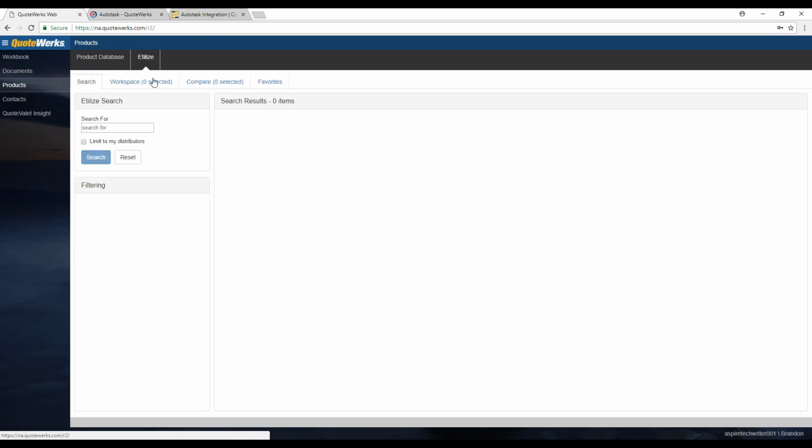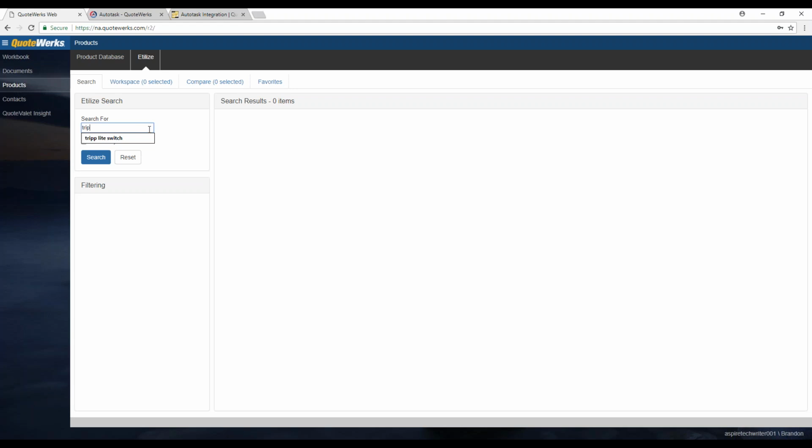And then if we go back to our lookup, now we can go into Utilize. So Utilize is going to look a little different. I think we have improved the search here. And the way you can search for items is just like in Utilize. You can search by manufacturer part number, vendor part number, product description. Really any way you want to look for this item, you can do that.